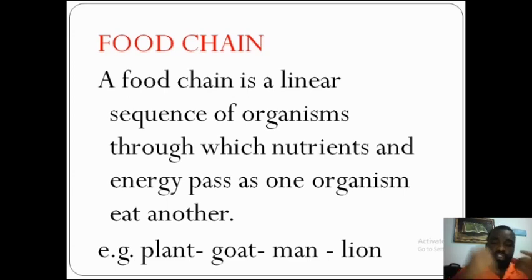So a food chain is a process. A food chain is a channel. A food chain is a medium whereby organisms gain nutrients and energy as they eat one another. It goes in a chain, just as the name says, food chain.